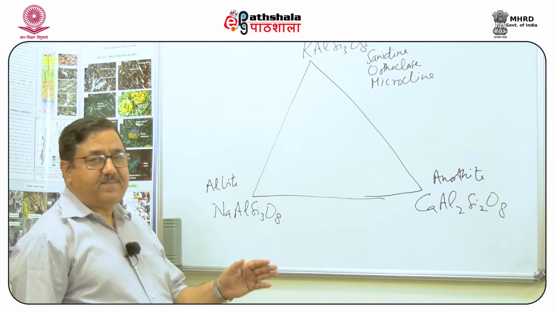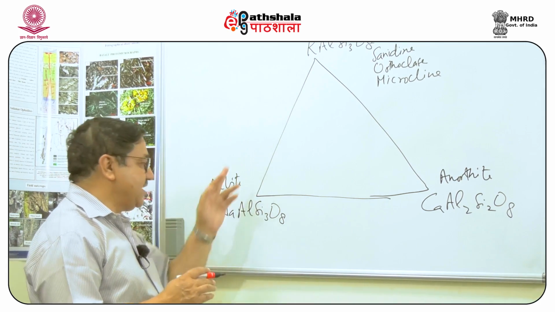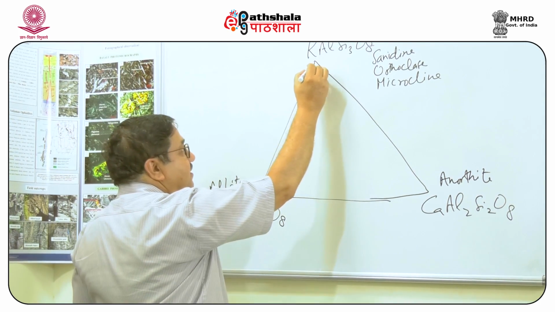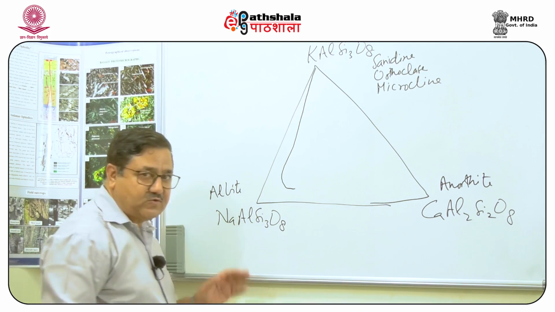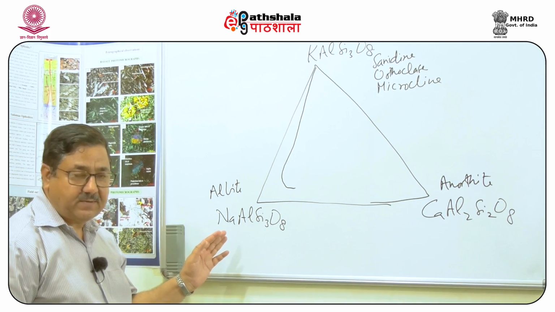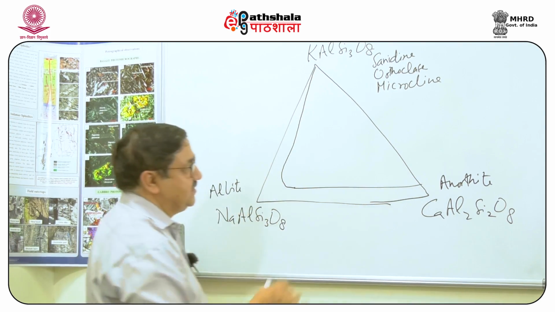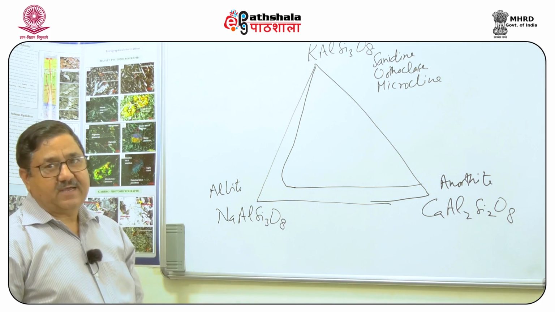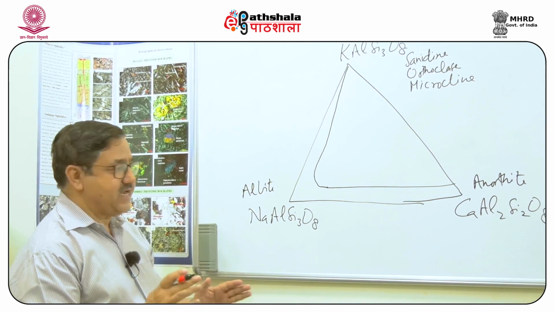There is complete solid solution, that is exchange of potassium and sodium in this fashion, and also there is a complete solid solution between sodium and calcium in this fashion. Within this triangle, the cation exchange can produce different types of feldspar.